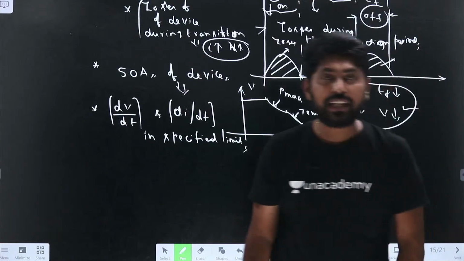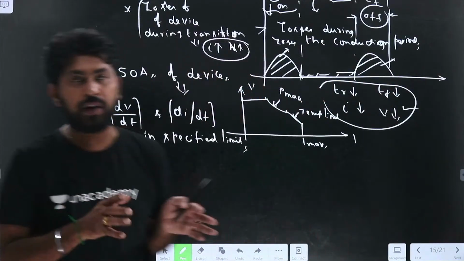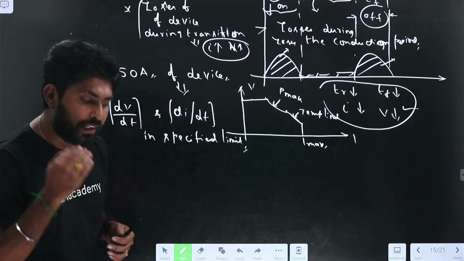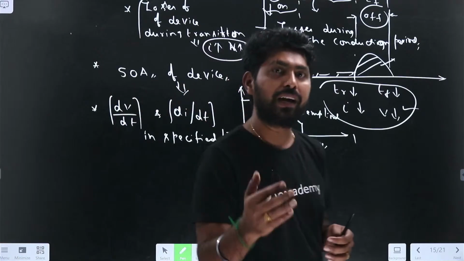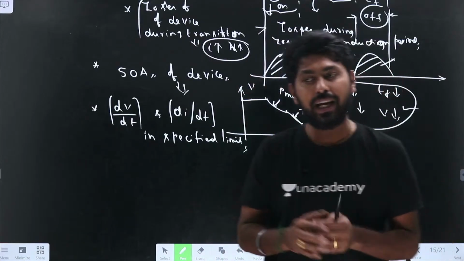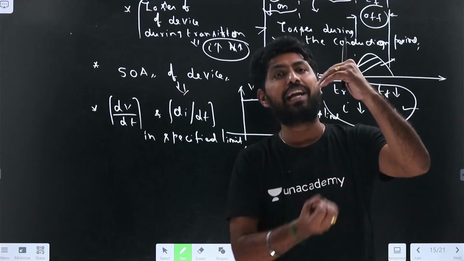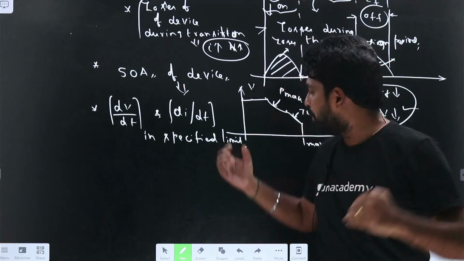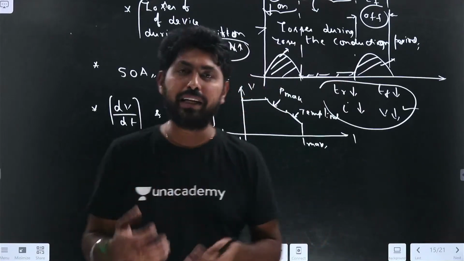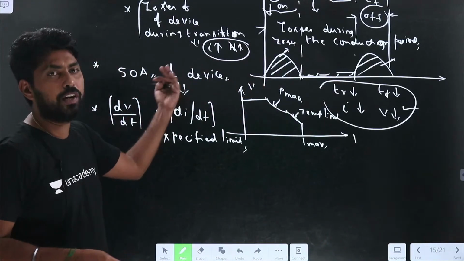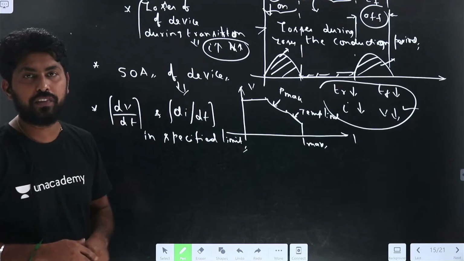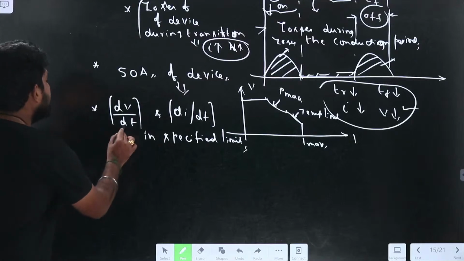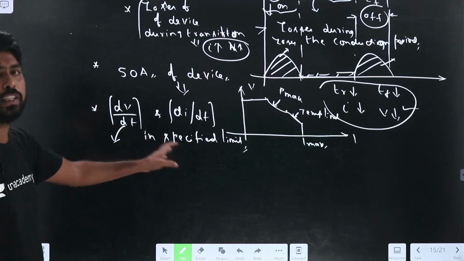To operate the device in the safest way, we need to operate the SCR in such a way that dV by dt, that is the sudden voltage applied for a small period of time, stays within limits. Similarly, for di by dt, a sudden voltage applied in a short period of time makes more current flow through the device, with more voltage across the switch. If dV by dt is more, what happens in case of SCR? It should be in the specified limit.